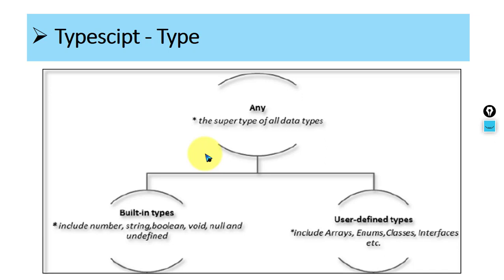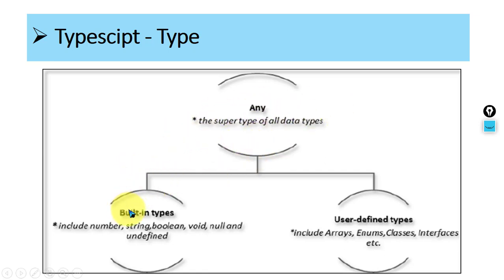That means if you use any as a keyword in the program, then it belongs to the any type. So any is a keyword available in TypeScript. In that, any variable name is equal to, you can store any data type. So this is basically the super type for all data types.